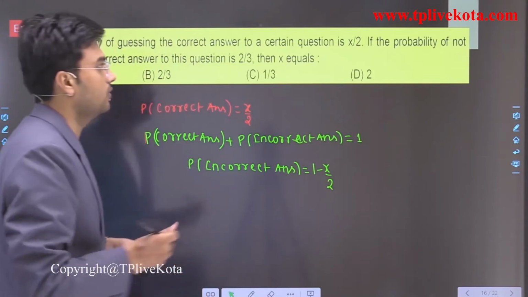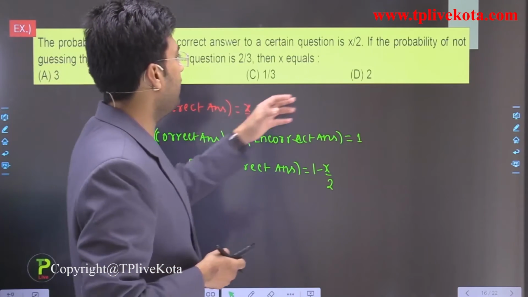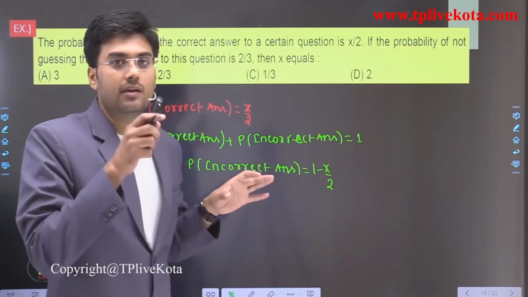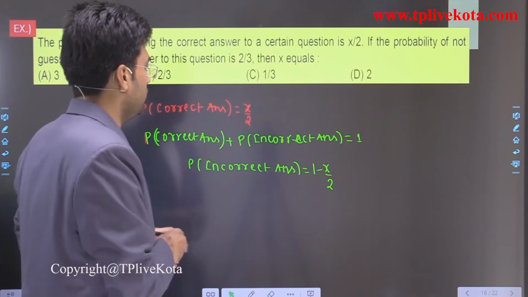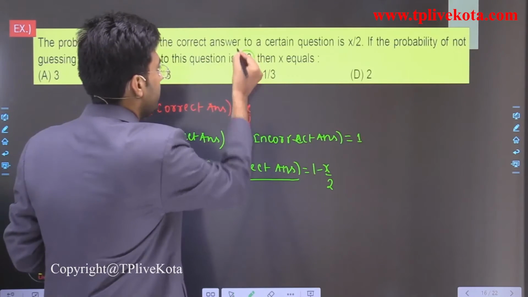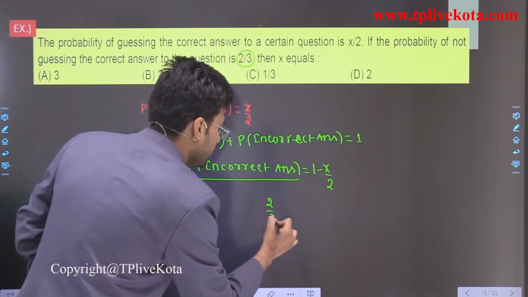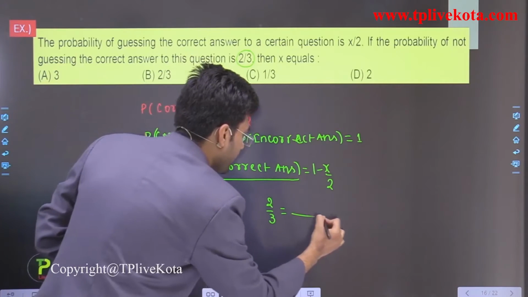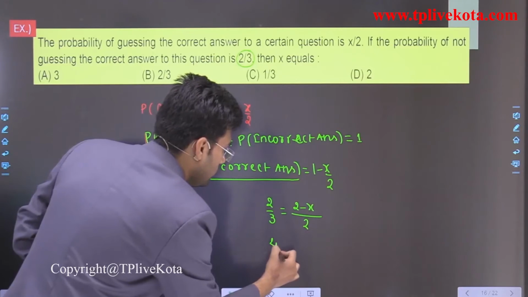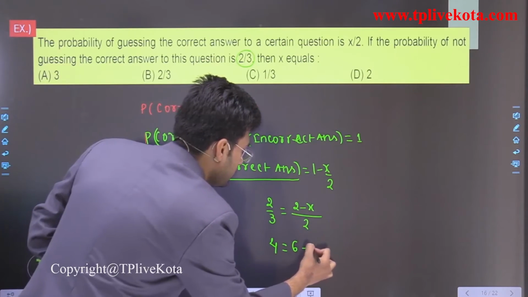Okay, now in this question it is given that the probability of not guessing the correct answer, that means an incorrect answer, is 2 by 3. So when we solve this by taking LCM, it is 2 minus x, so 4 is equal to 6 minus 3x.